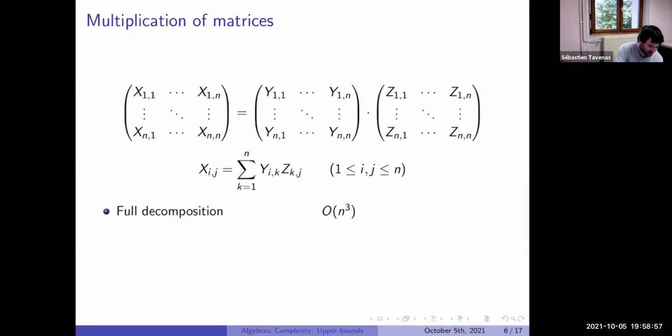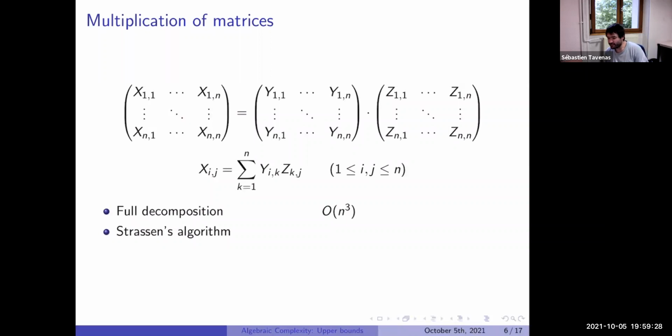The naive decomposition is nothing special, but in fact we can see it's n cubed. For each x_ij in the product, we look at the whole row i and the whole column j, and we multiply pairwise the first element times the first element, the second element times the second element. So we have n multiplications, we sum them, and it gives one value. We need n squared values, each one costs n, so at the end the cost is n cubed.